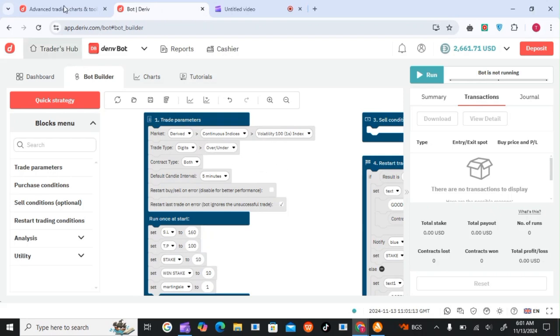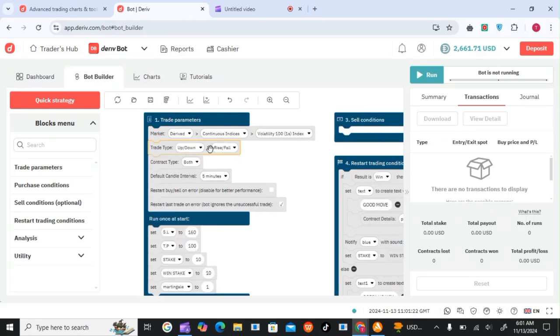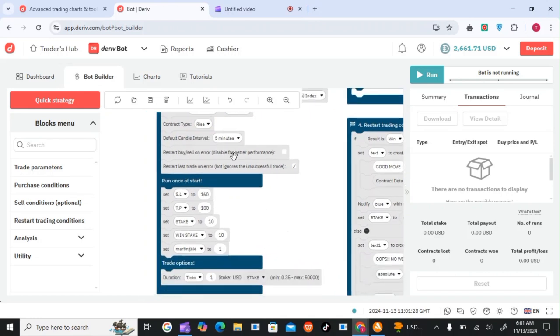Okay, this is Volatility 100. On trading, if you want to trade rise and fall, click rise, then go to the 5 minutes and change this duration.